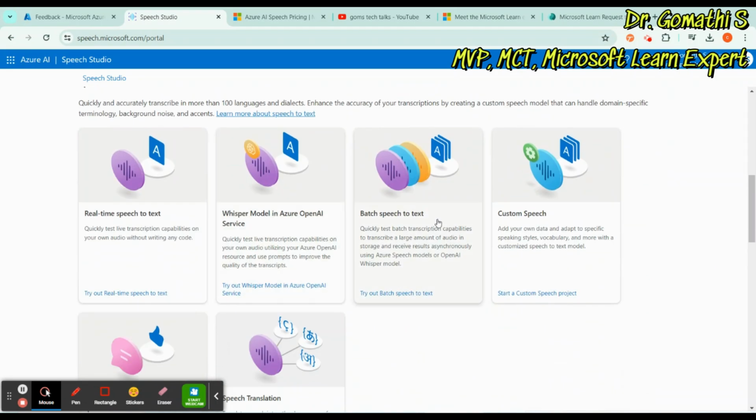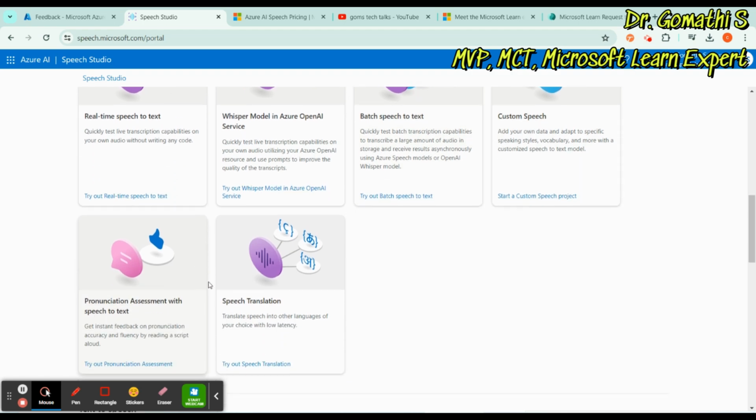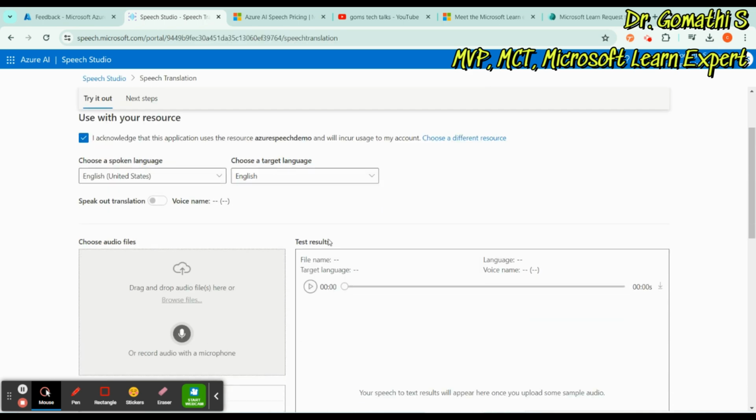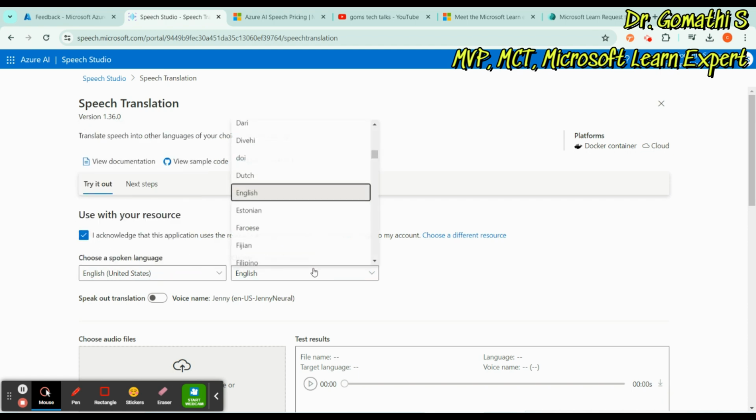If you want to go with batch speech to text, like if you want to upload bulk speech and convert it into text, that is also possible. Custom speech, pronunciation assessment, speech and speech translation. If you want to try out anything, just click on it. If you want to go ahead with speech translation, this is basically in English United States, and you have to choose how you want to translate it.